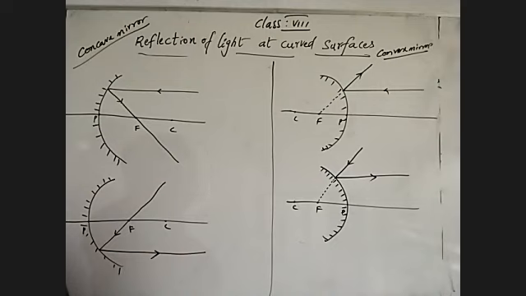Compare both the concave and convex mirror, how the reflection takes place. If a light ray travels along the principal axis, it does not give any deviation. It means it travels in the same path and gives reflection in the same path. By that, they will meet at the focus. The image will form in front of the mirror for the concave mirror.